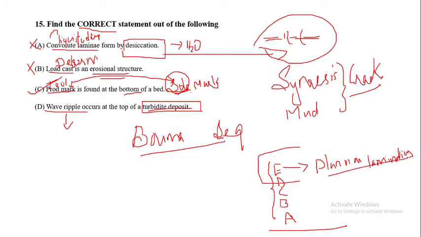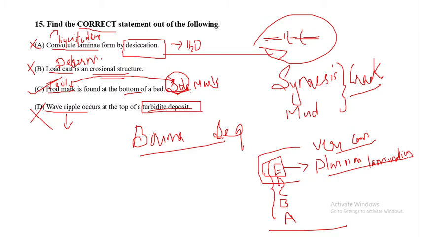Planar laminations form in very calm conditions, which are necessary for the formation of the top layer of this turbidite deposit. So wave ripples never occur at the top of the turbidite deposit. So this is also a wrong statement.